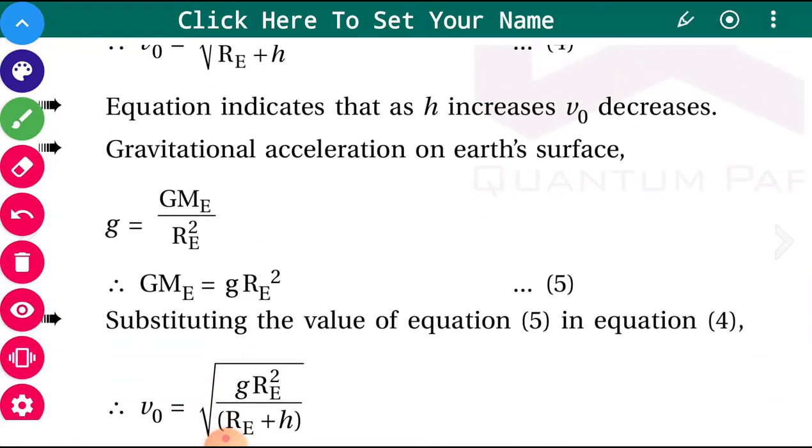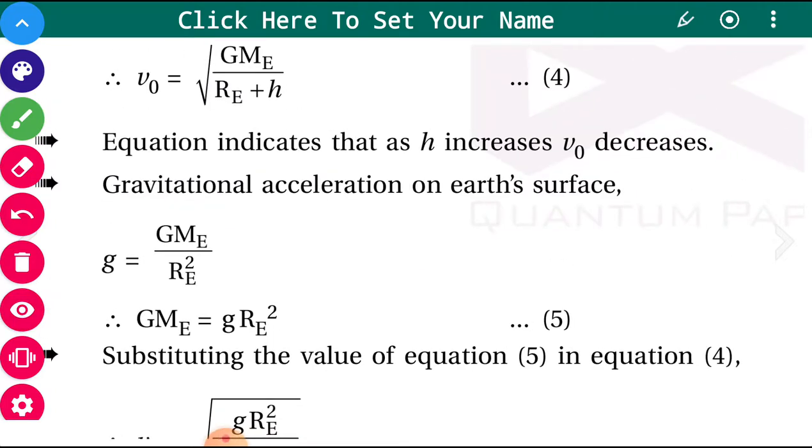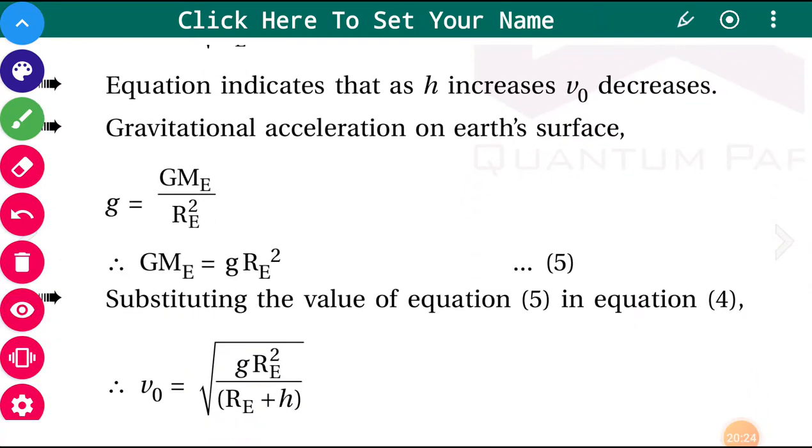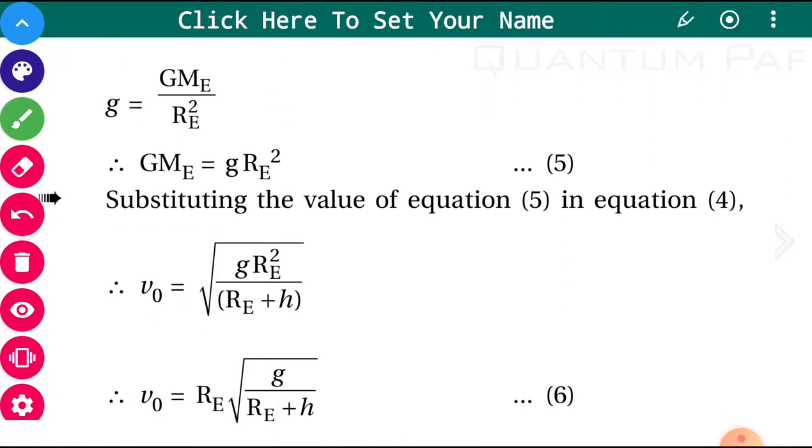Now, gravitational acceleration on the Earth's surface, as you know, is g equal to GMe upon Re square. That we have derived. So GMe can be written as g into Re square. So instead of this GMe in this fourth equation, GMe is replaced by g Re square. So the equation will become under root of g Re square upon Re plus h.